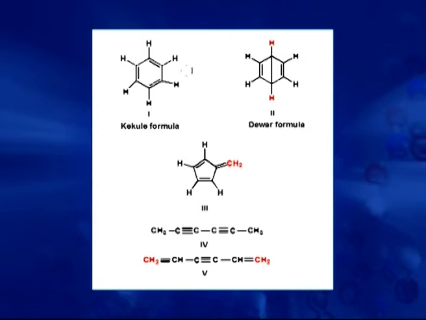Now, coming back to the structures, in which structure do we have all the hydrogens equivalent? In structure number 1, we have all equivalent hydrogens. In structure number 2, we have 2 types of hydrogens, so from this structure we should get 2 types of monosubstituted product. In structure number 3, we again have 2 types of hydrogens, so again it will give 2 types of monosubstituted product. In structure 4, we have 1 type of hydrogen only, CH3, CH3.